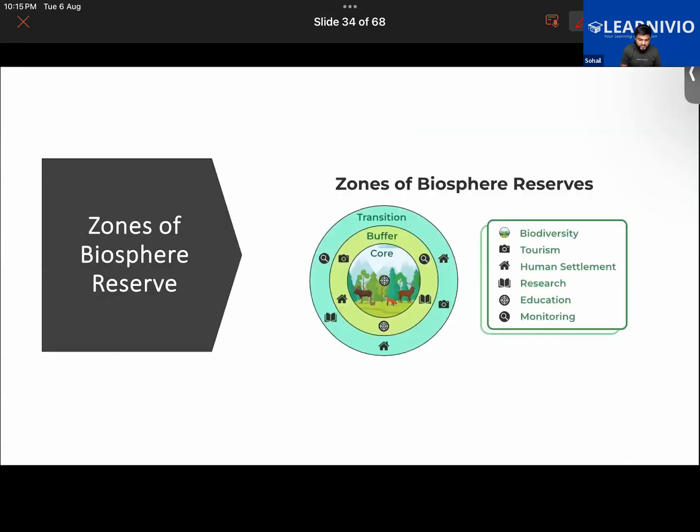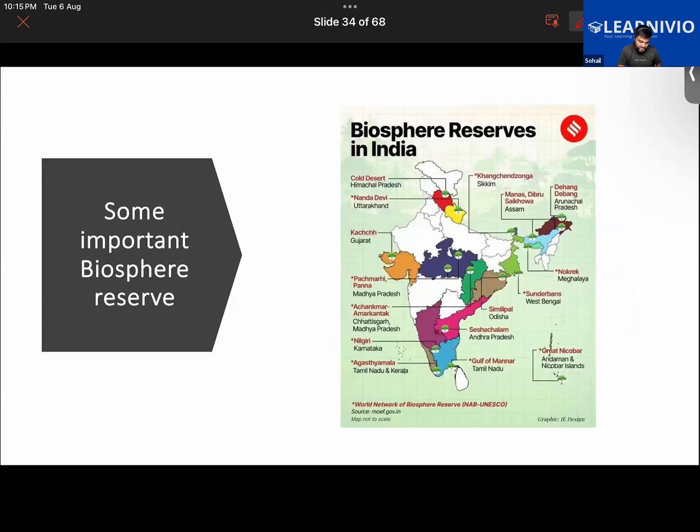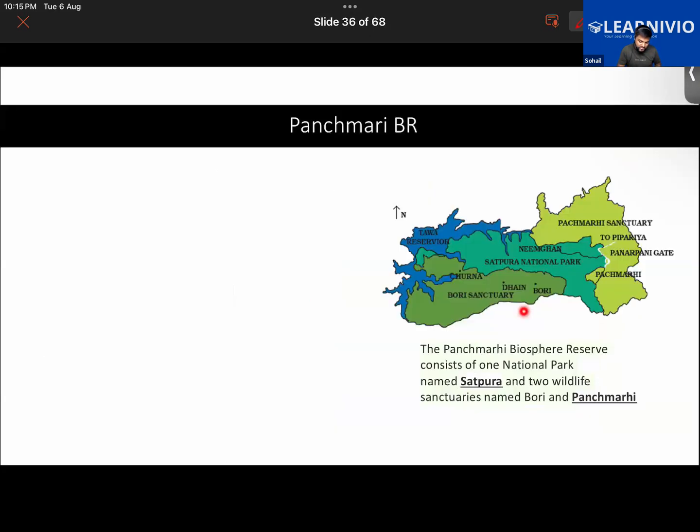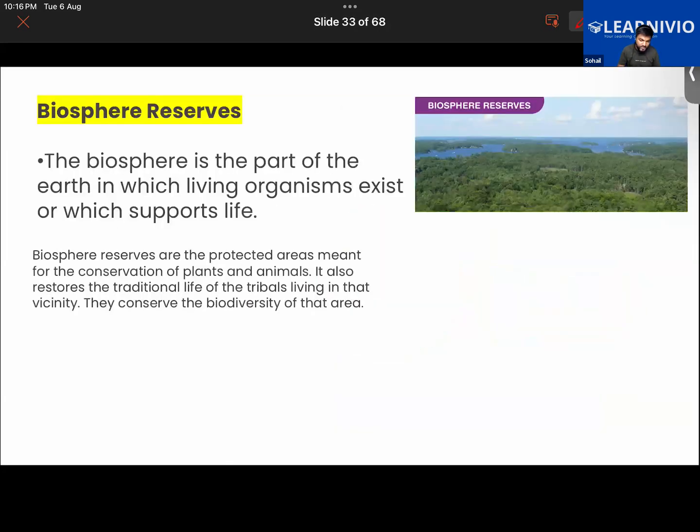The special things we are going to be learning about this biosphere reserve: first of all, we will learn what a biosphere reserve is. Then what the different zones of the biosphere reserve are, and what the different functions of these zones are. And one particular biosphere reserve, the Pachmarhi Biosphere Reserve in India, which is in Madhya Pradesh, by the way. And we should also learn about some other biosphere reserves in India today. Okay, I shall read the next paragraph.